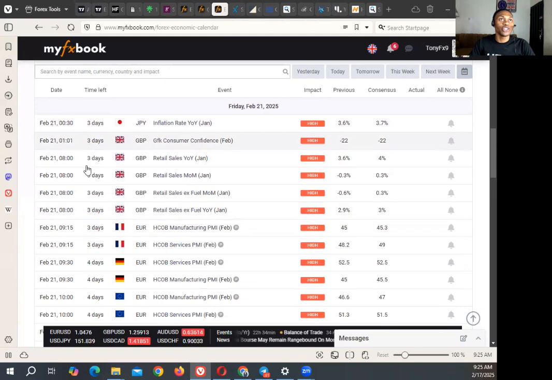Then for New York session, sorry, for London session, before the London session opens, we have consumer confidence. It shows how consumers feel in the economy. Are they optimistic or pessimistic? If you see a figure higher than -22, it is good for GBP, but if you see a figure lower than -22,